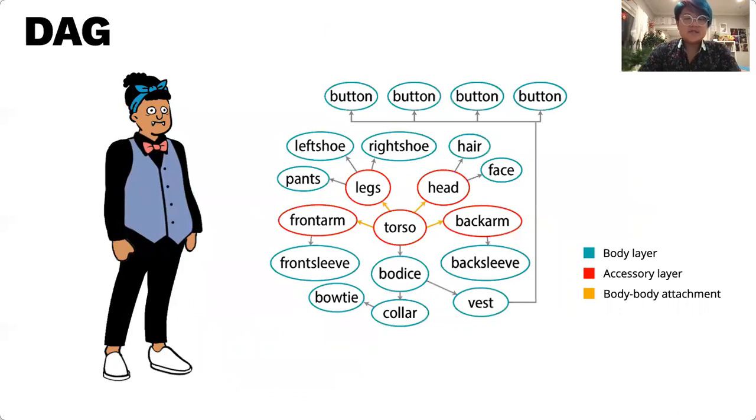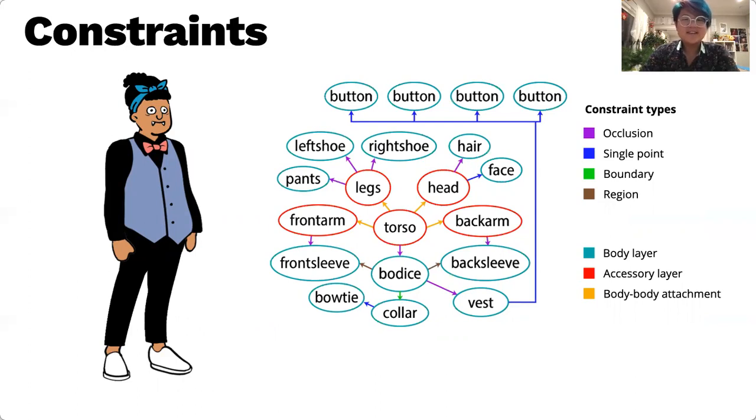Applying these steps for each accessory layer, here is our final DAG for this character. Note that one limitation of our algorithm is that it only creates one edge per accessory, while accessories decomposed into multiple layers may need more edges, so here we also manually connect the sleeves to the bodice. The DAG tells us which layers should propagate changes to other ones, while our 4 constraint types, which I will now explain, tells us how the changes should propagate.